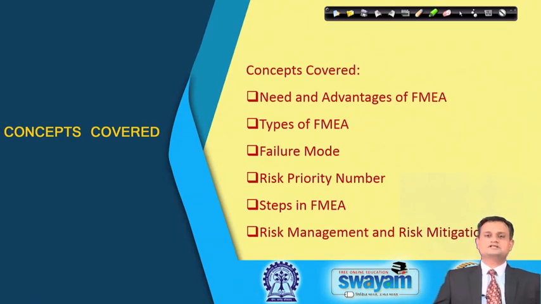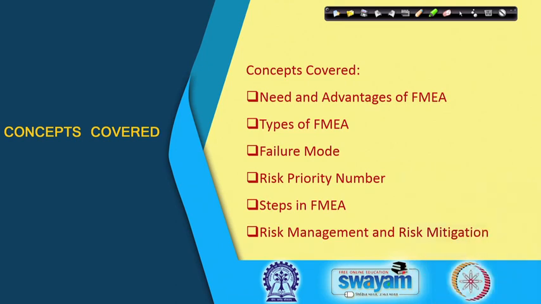Now, in this lecture on FMEA, we will talk about the need and advantages of FMEA, types of FMEA, failure mode, risk priority number, steps in FMEA, and how you derive a risk mitigation and management plan, and this we will see through a case study.